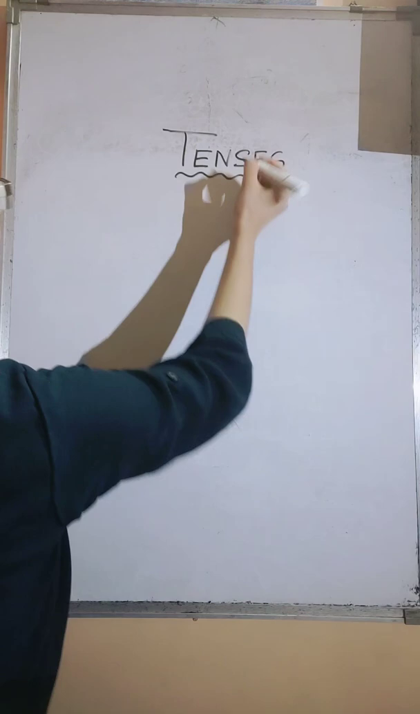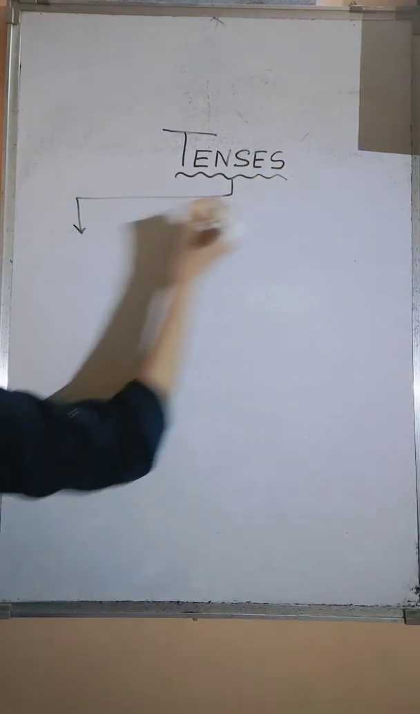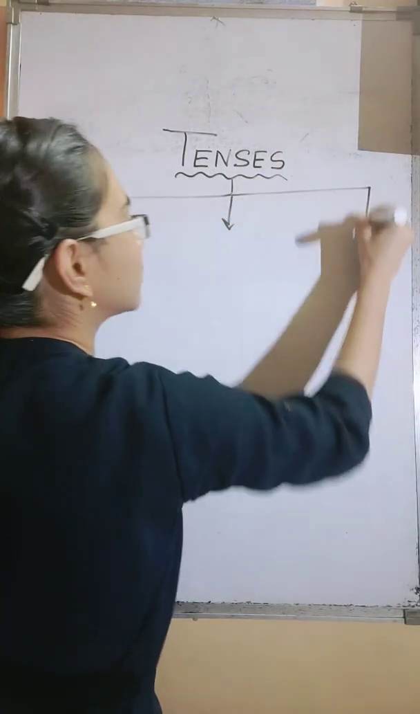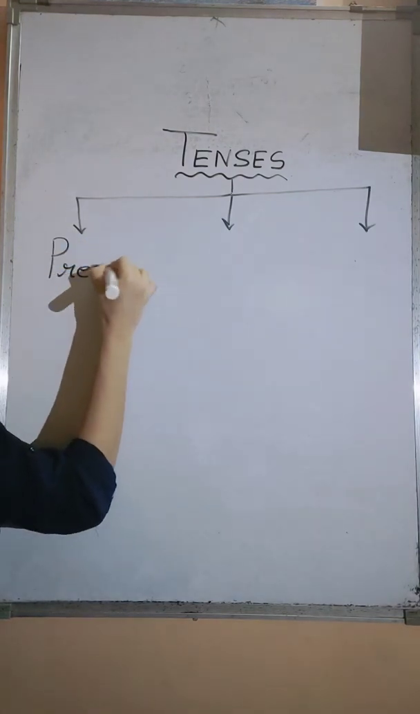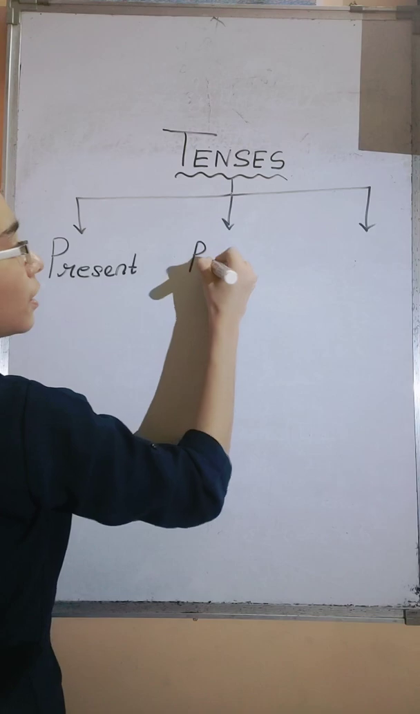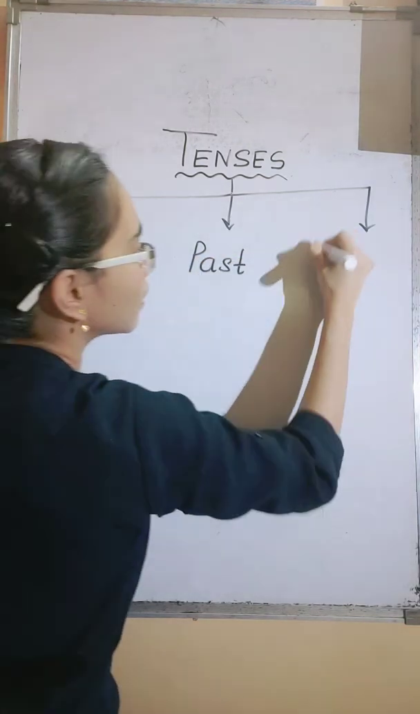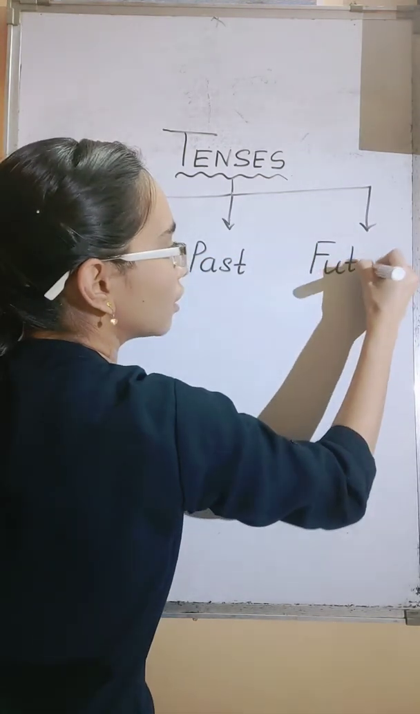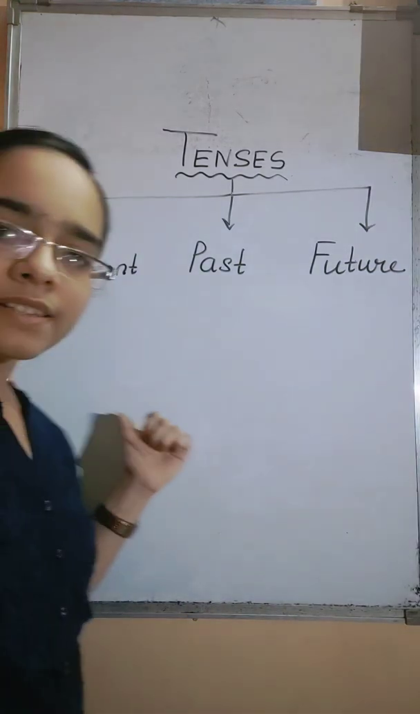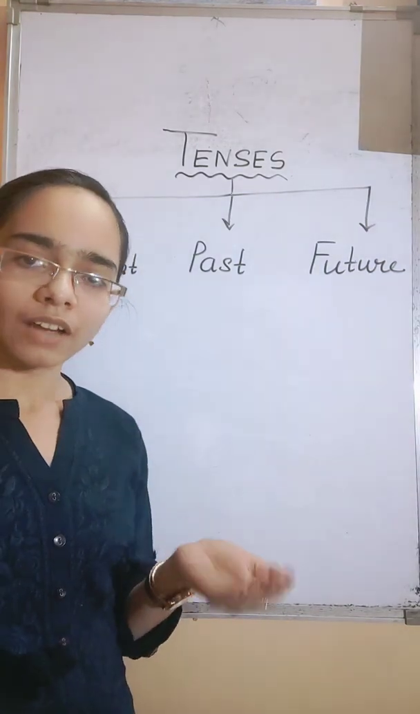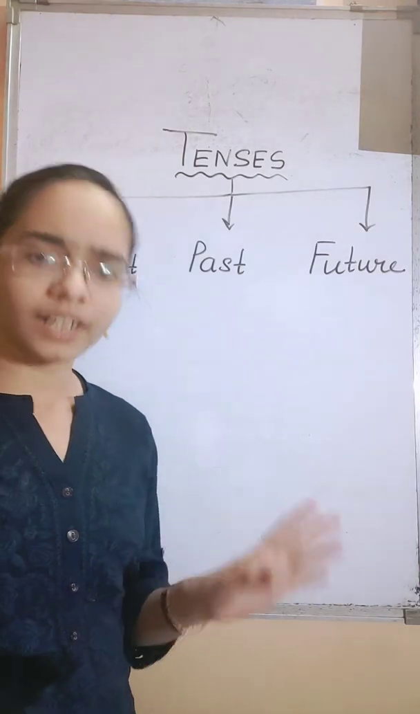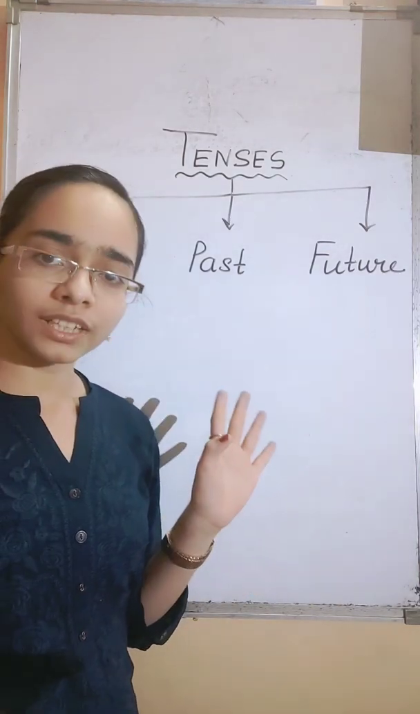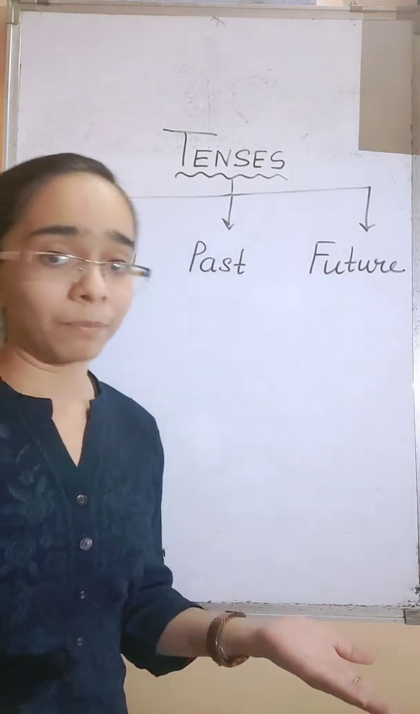So let's start. Tenses are classified into three main parts: present tense, past tense, and future tense. Present tense, events which are happening right now. Past tense, events which have already occurred. And future tense, events which are going to happen.